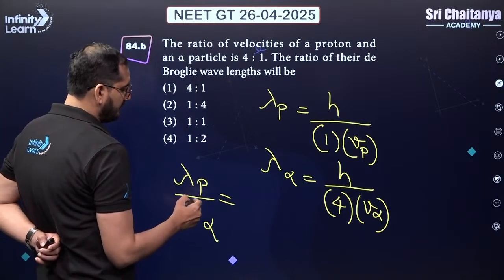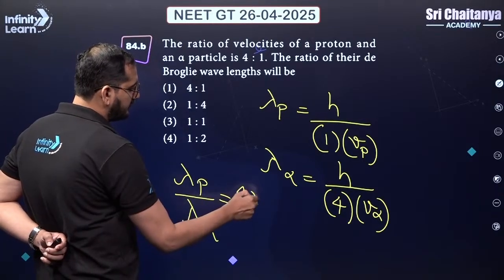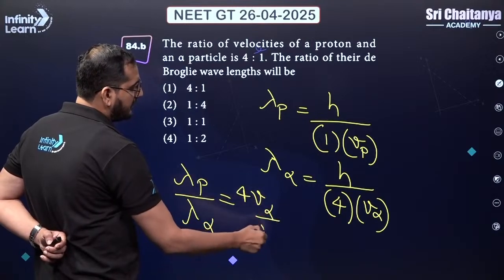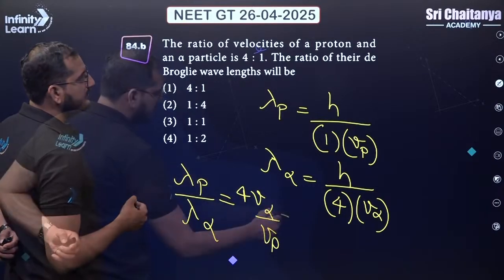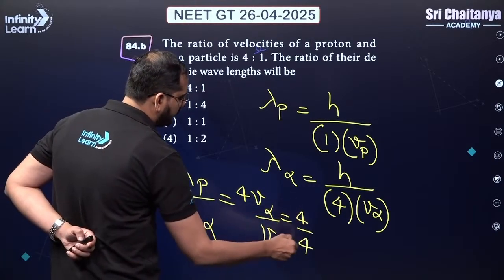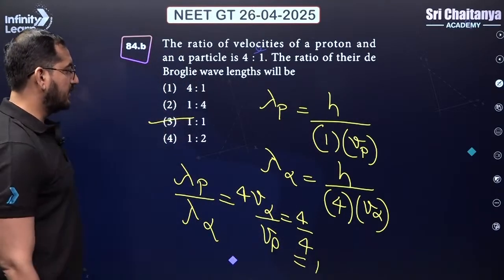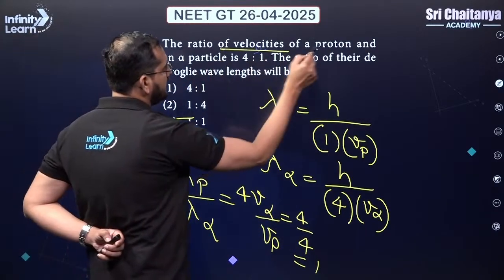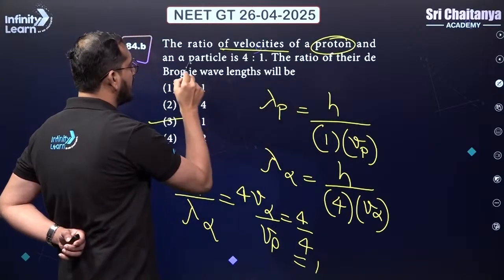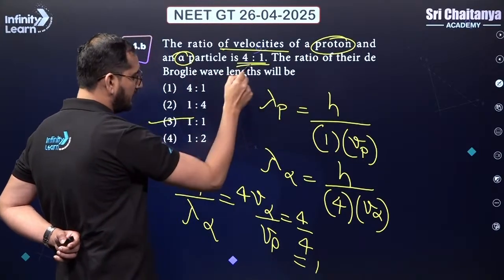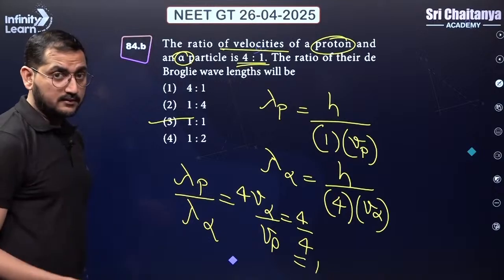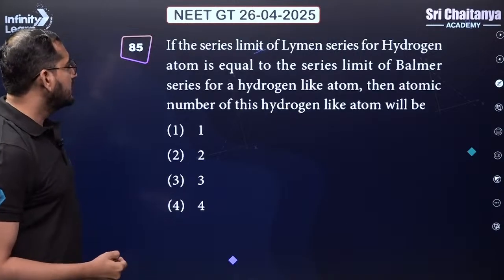so lambda of proton divided by lambda of alpha particle will be equal to 4 times V of alpha divided by V of proton. Okay, so 4 by 4 will be equal to 1. 1:1 will be my correct answer. The velocities are given as first proton, then alpha, and that ratio is 4:1. So here I have to put it as 1:4. That's why. Okay, let's go ahead to our next question.